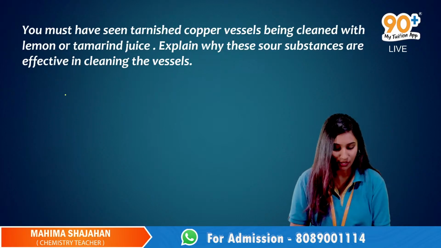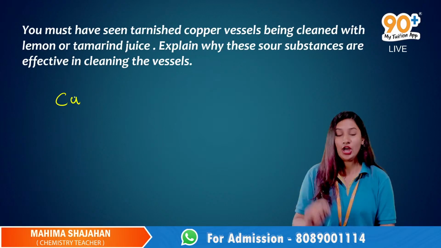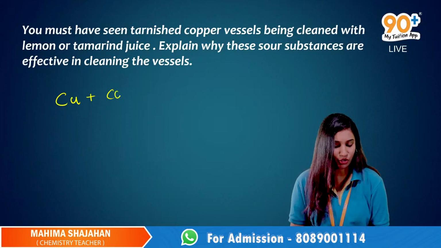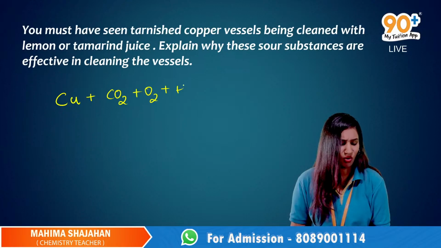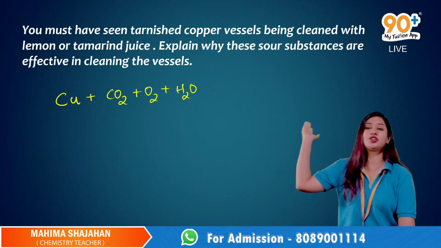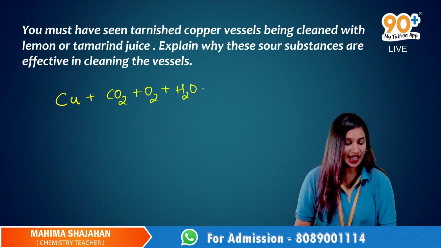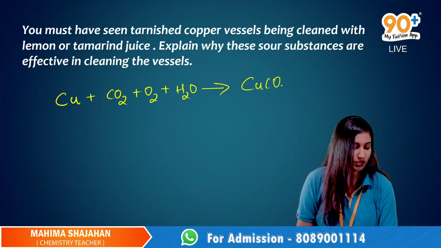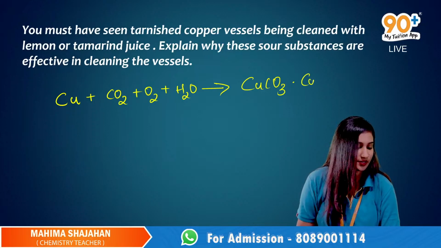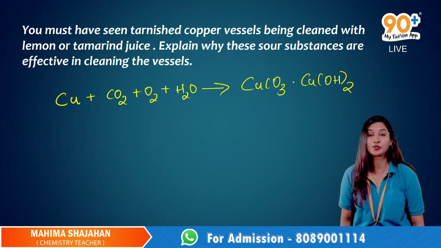I'll write the reaction here. Copper will react with carbon dioxide, oxygen and water, the moisture around it, and form CuCO3.Cu(OH)2.